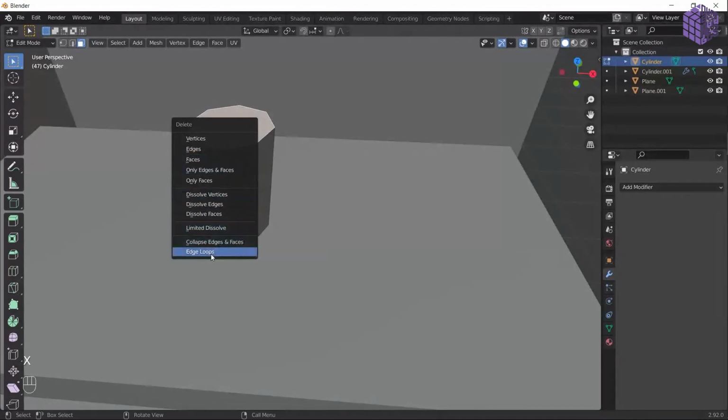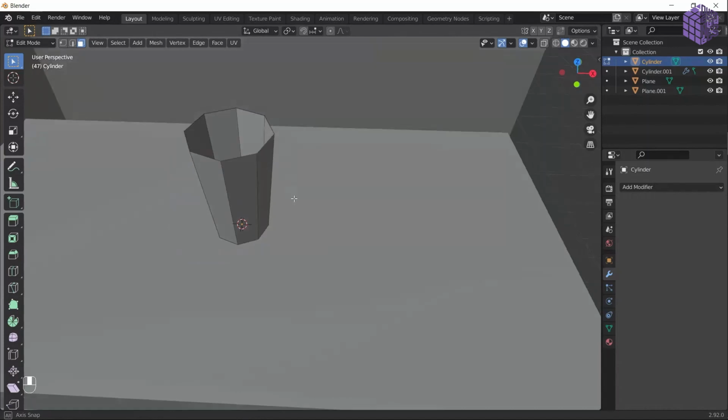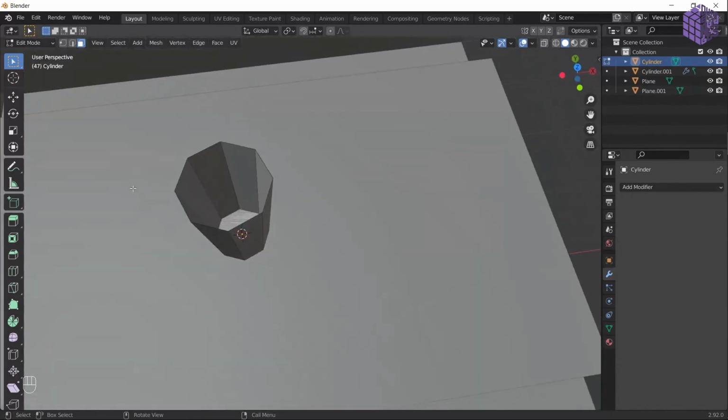X and yeah, delete. We have a face. So face. It's going to delete the face on the top. But this is very thin. If you probably try to drink from this glass, you probably like cut your face. So let's add some depth without adding real depth.